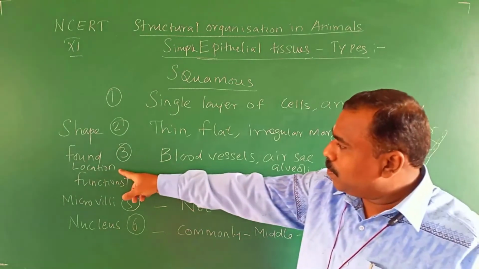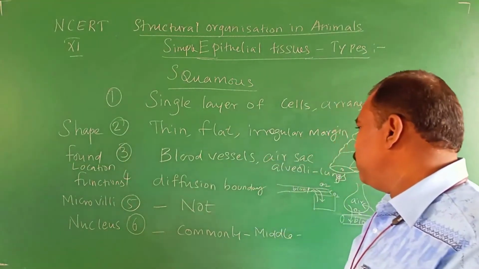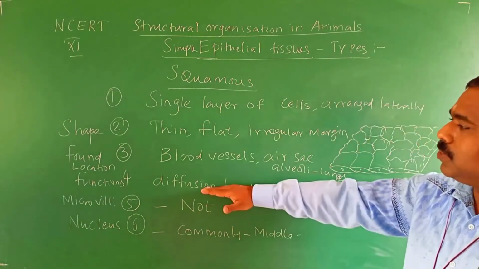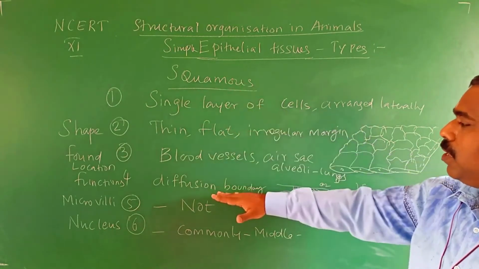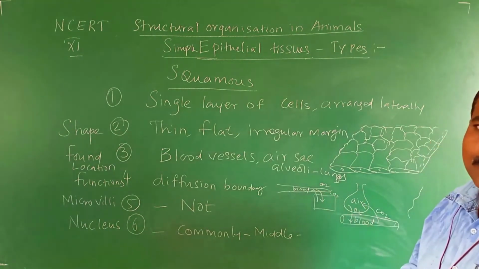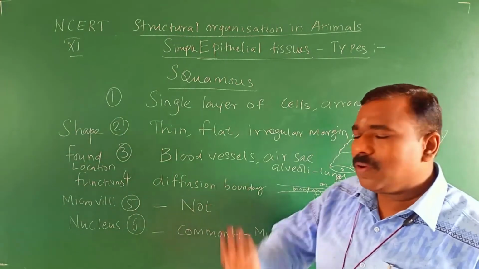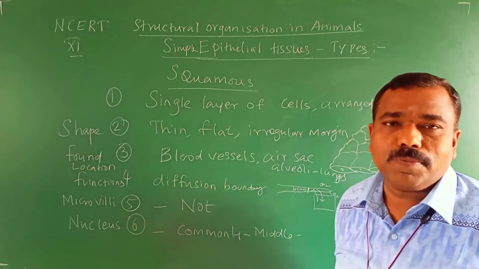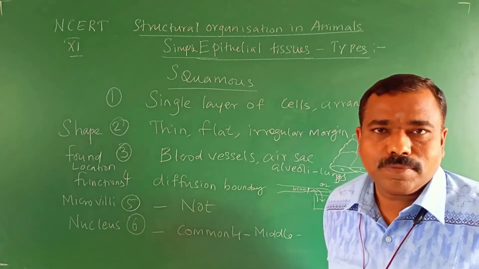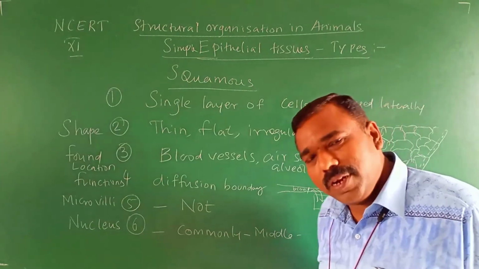Where it is found, third point: it is found in the blood vessel and air sac. Air sac means alveoli of the lung. What is the function? The squamous epithelium acts as a diffusion boundary. Whether microvilli is present or not: no, microvilli are not present in the squamous epithelium. What about nuclei? Nuclei are present commonly in the middle.